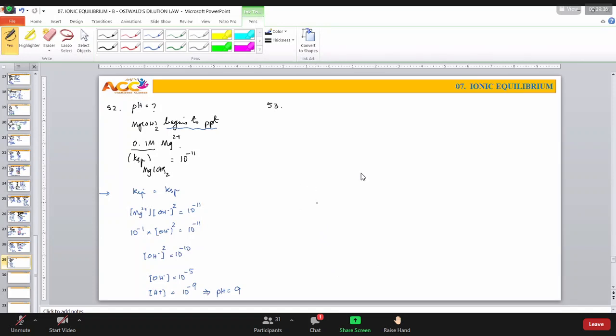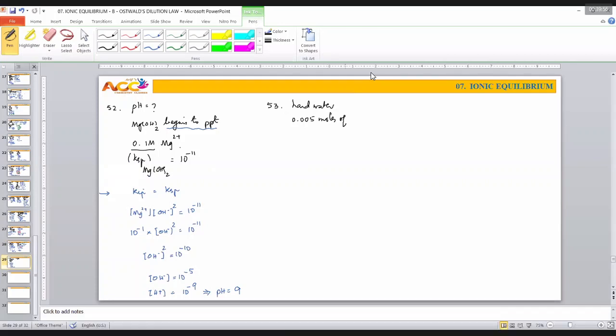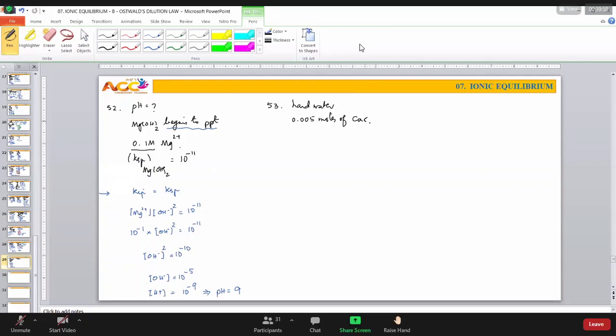A sample of hard water containing 0.005 moles of calcium chloride per liter.